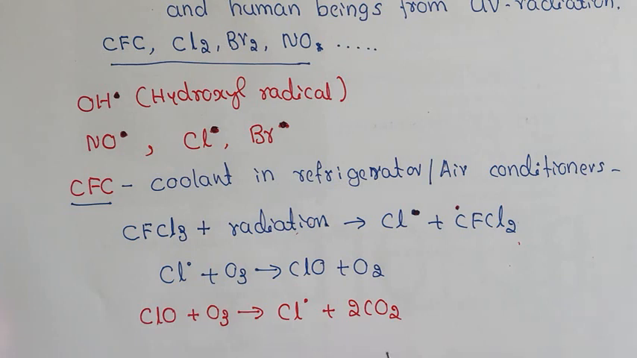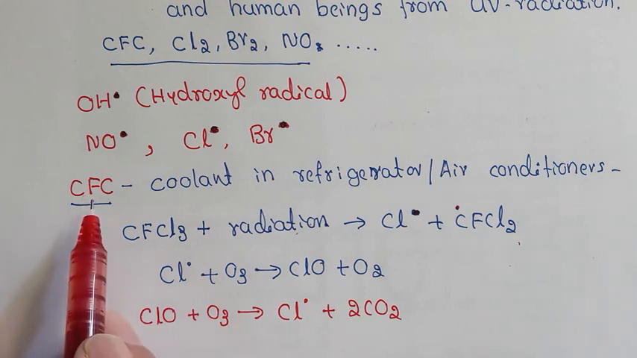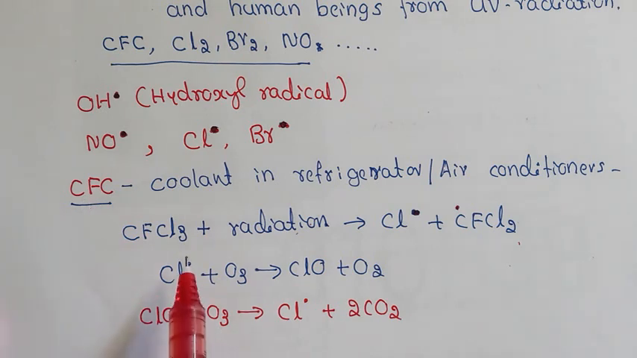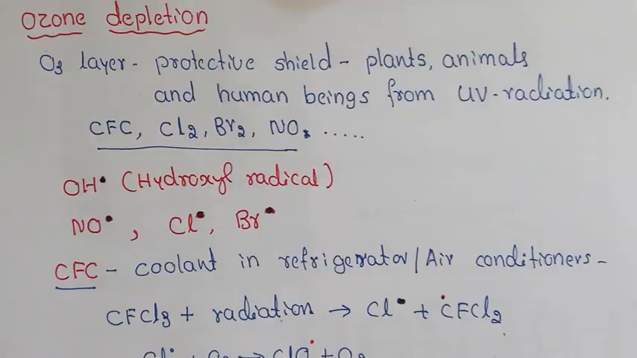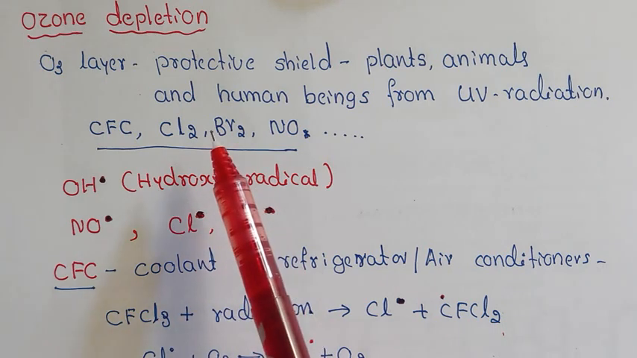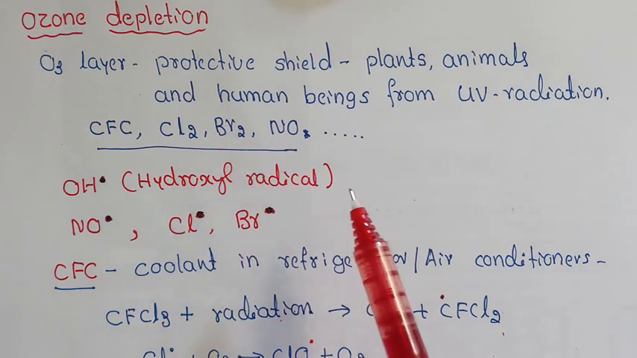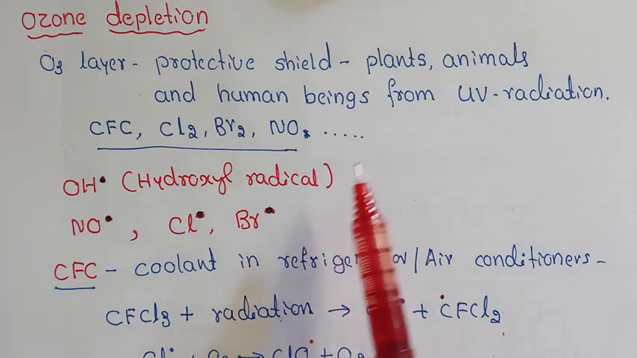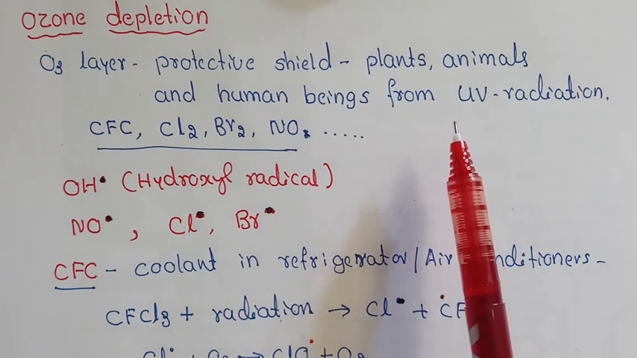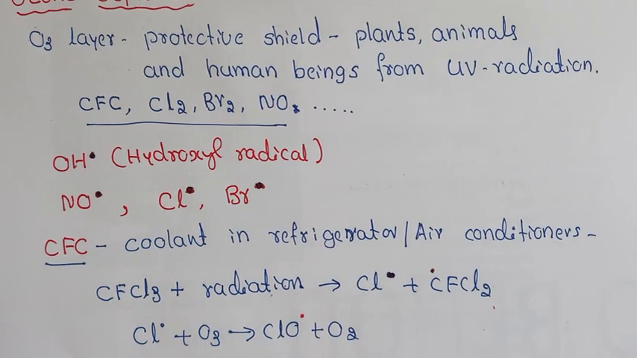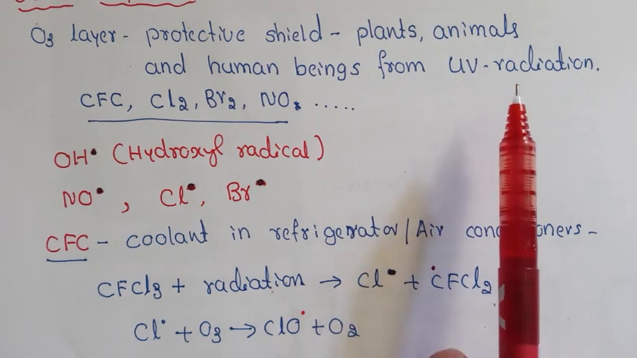Each atom of chlorine formed is capable of attacking several ozone molecules. As a result, chlorofluorocarbon is mainly involved in the depletion of the ozone layer. Ozone is the protective layer present in the upper atmosphere. It acts as a protective shield for all plants and animals as well as human beings. So it inhibits the effect of ultraviolet radiation, absorbing these ultraviolet radiations.